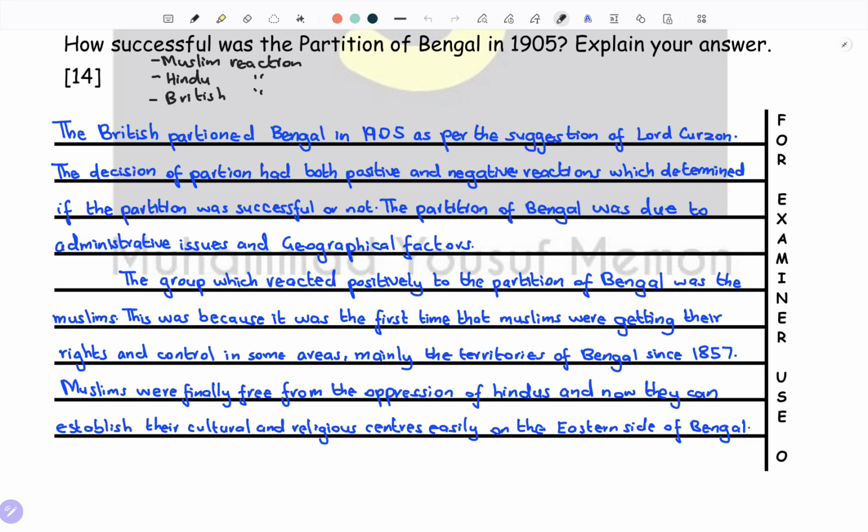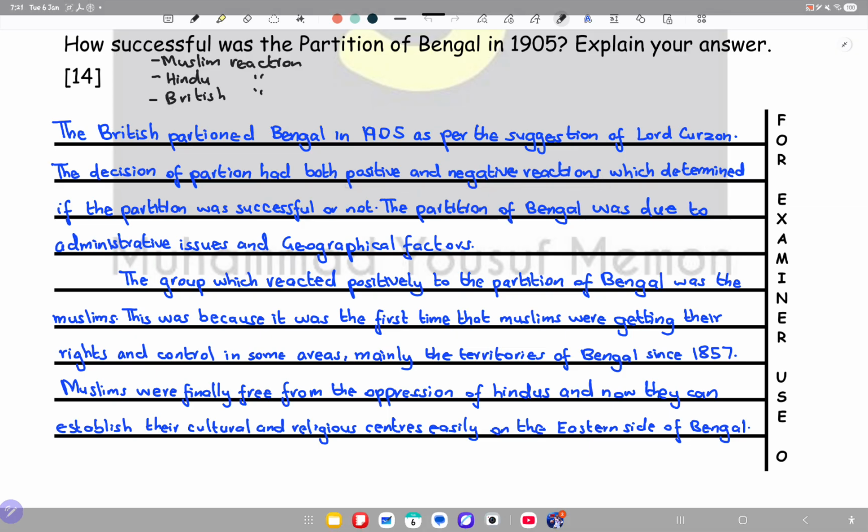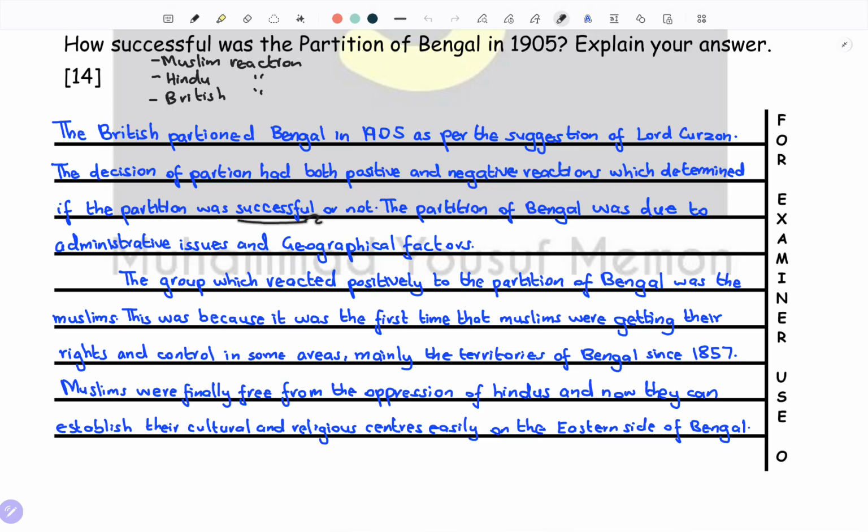So first we will start with a short intro and a 14 mark. The British partitioned Bengal in 1905 as per the suggestion of Lord Curzon. So there is also a 4 mark of him which we will discuss further. The decision of partition had both positive and negative reactions, which determines if the partition was successful or not. The partition of Bengal was due to administrative issues and geographical factors. So these were both factors which were responsible for the partition of Bengal, which made Lord Curzon initially partition Bengal.